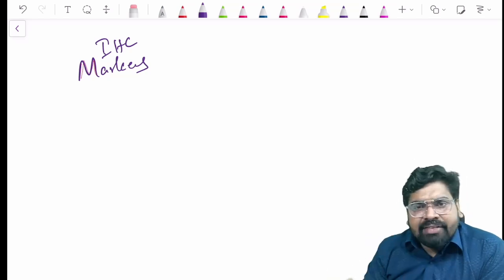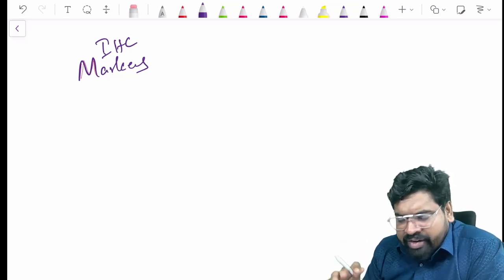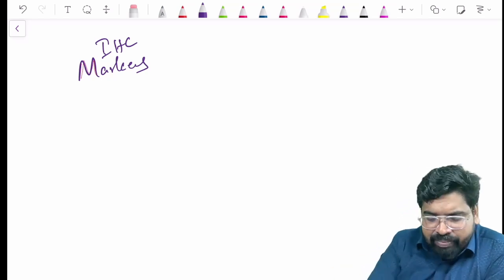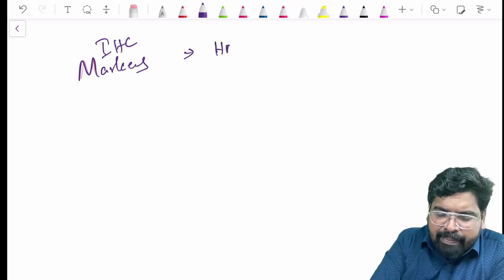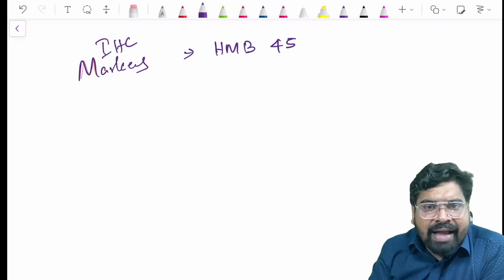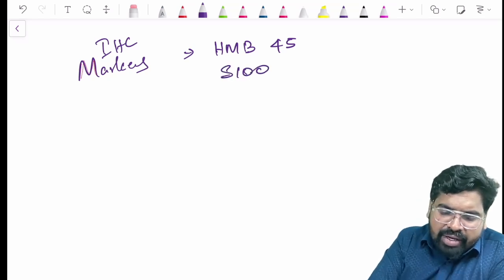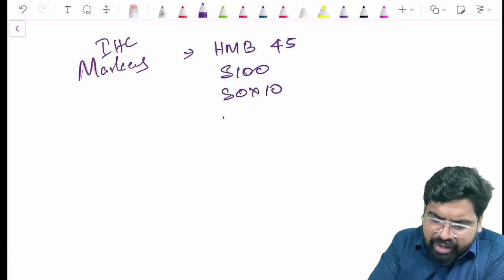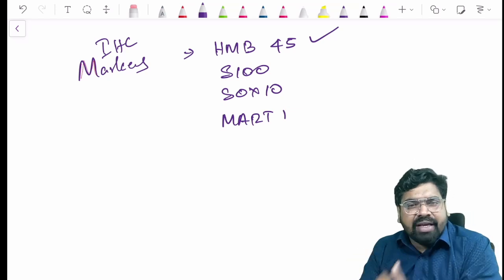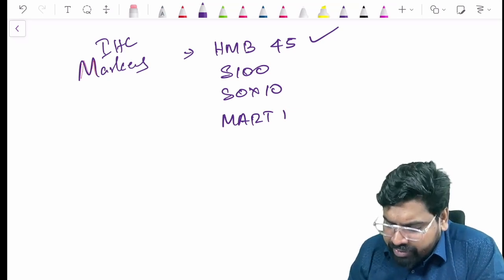As melanoma is a very deceptive, tricky lesion, sometimes we have to use markers, so please remember these. It is HMB45, human melanoma black 45, a marker for melanoma. You can use S100, SOX10, MART1. This was asked in one of the questions, and the name itself has human melanoma black.